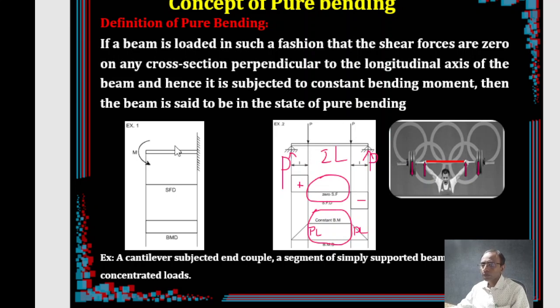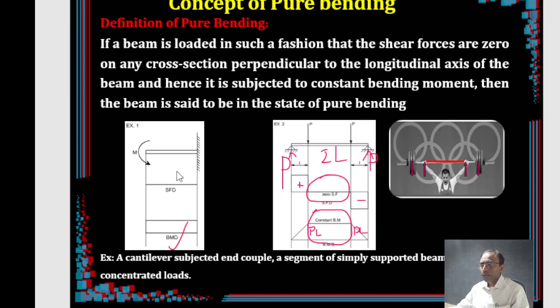Same thing. If I take a cantilever beam and I apply a moment M here, then if I try to construct the shear force diagram, it is a straight line. There is no shear force at all, because there is no load. An external moment on a cantilever does not create any shear force. Shear force will be zero. Bending moment will be constant. So the entire part of this cantilever beam is in pure bending.